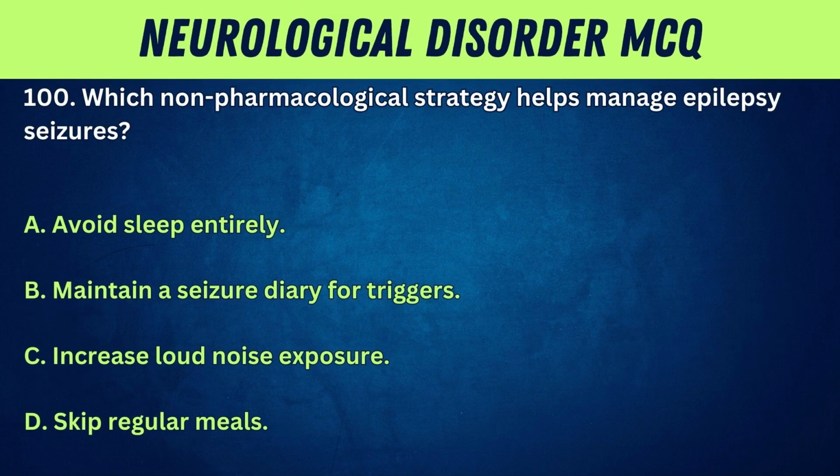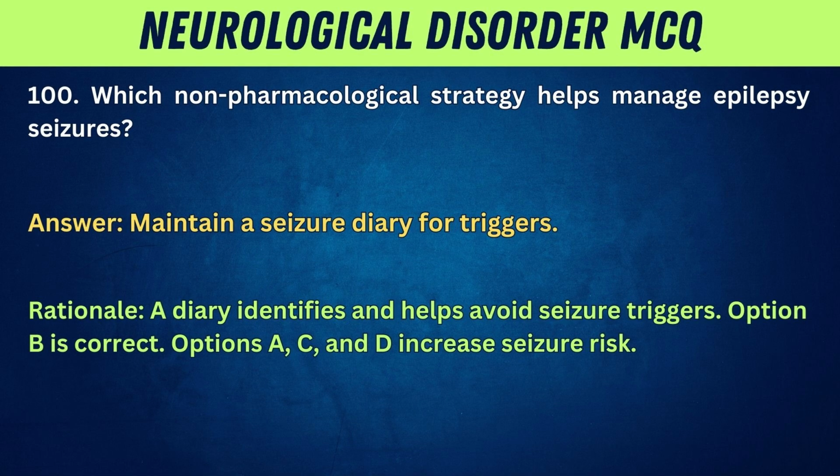100. Which non-pharmacological strategy helps manage epilepsy seizures? A. Avoid sleep entirely. B. Maintain a seizure diary for triggers. C. Increase loud noise exposure. D. Skip regular meals. Answer: maintain a seizure diary for triggers. Rationale: a diary identifies and helps avoid seizure triggers. Option B is correct. Options A, C, and D increase seizure risk.